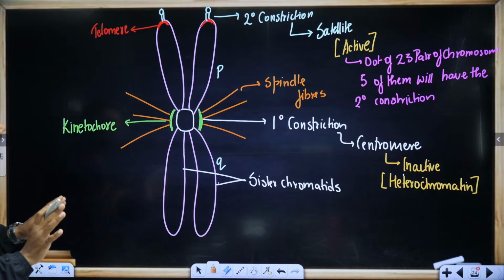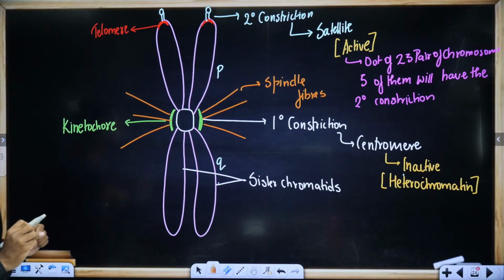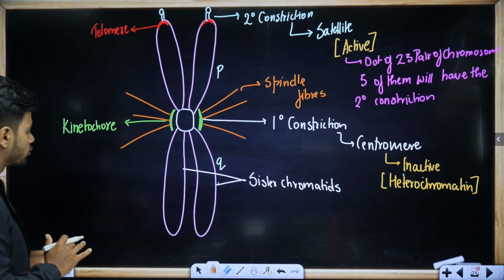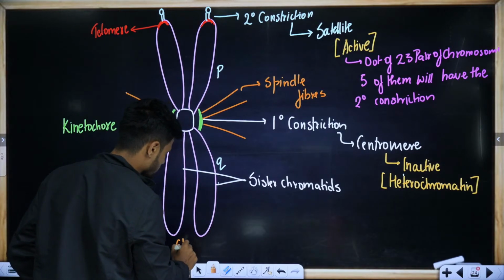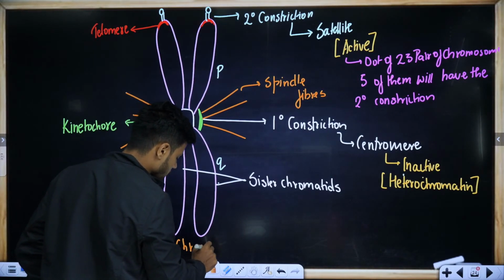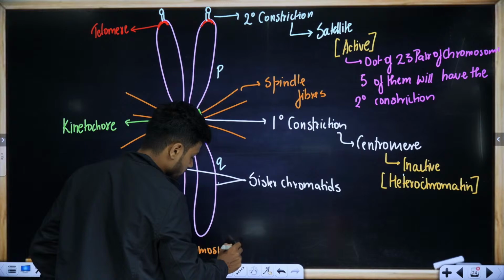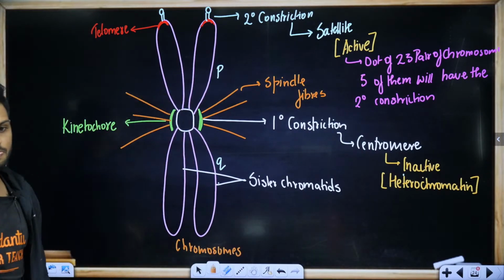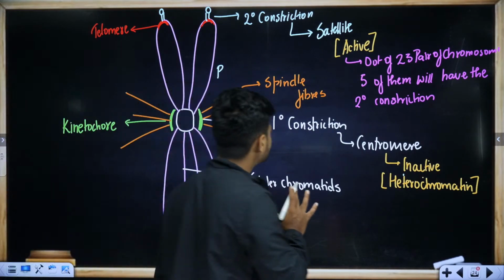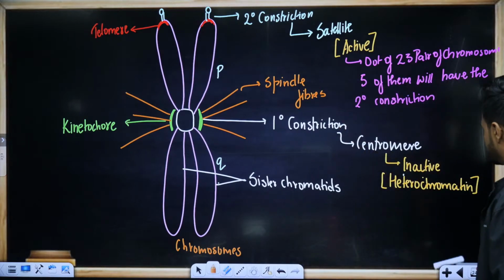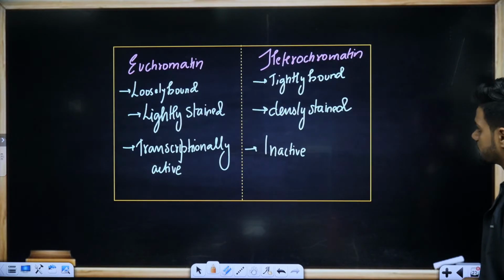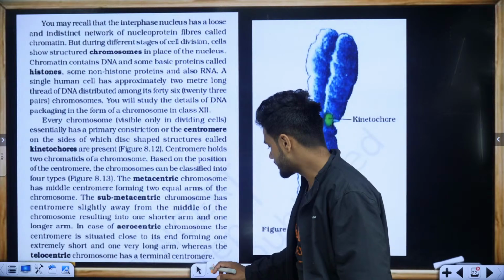Understood? Any doubt, quickly ask me, students. This is the entire structure of the chromosome. Done. Structure of chromosome done. Let's read what's given here.